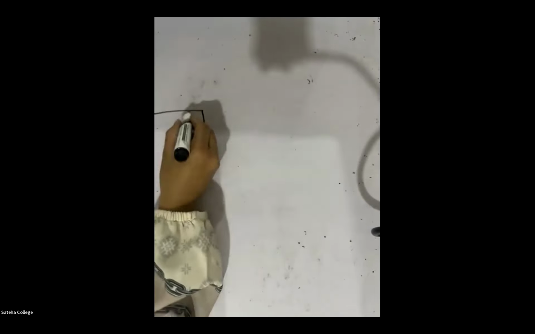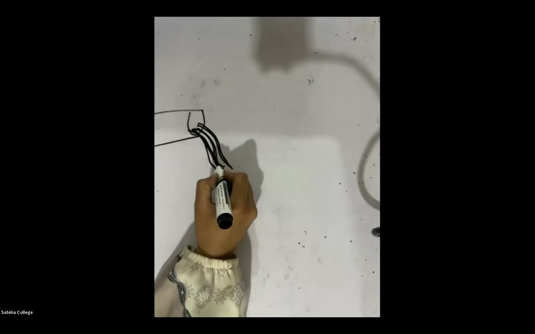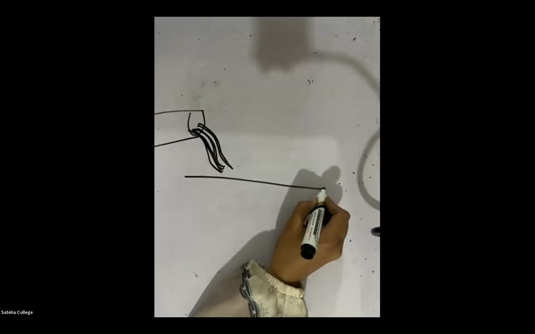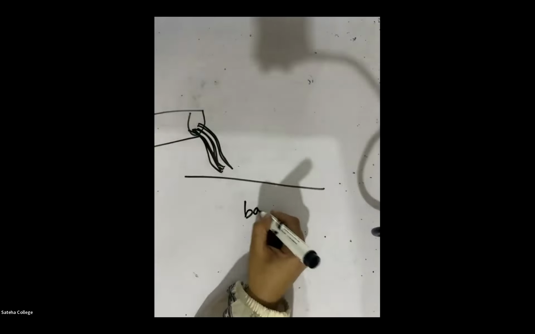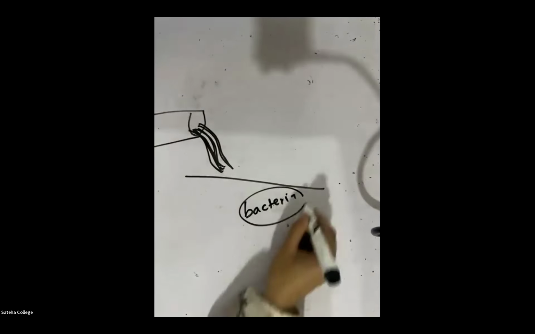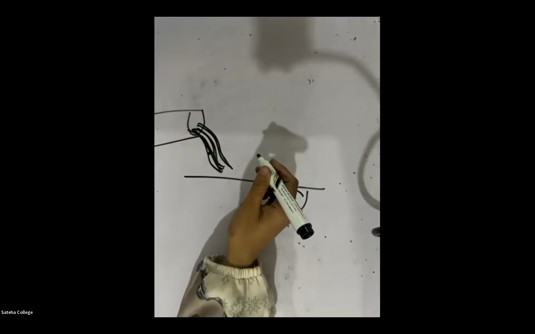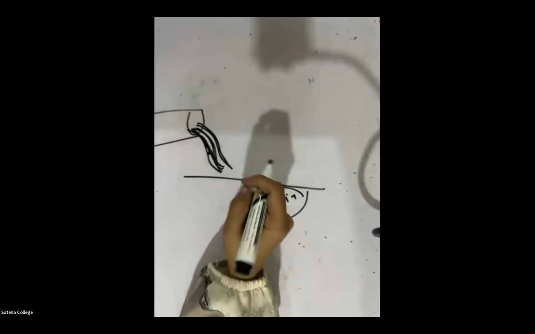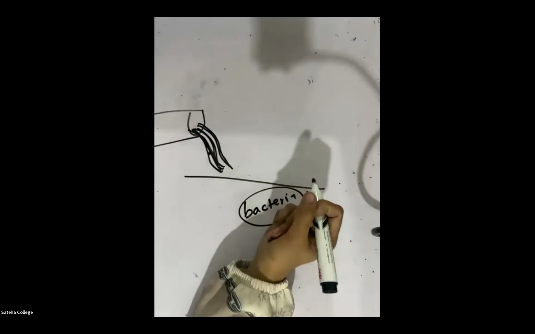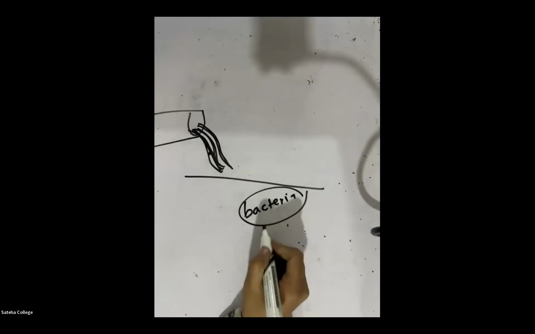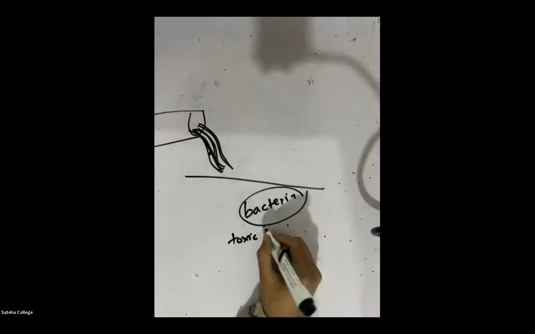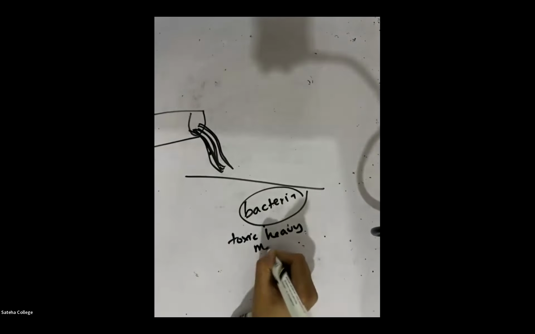These huge factories release waters which contain heavy metals, and they add certain bacteria to the water. This bacteria will decompose the heavy metals. What does the bacteria do? They will remove these toxic heavy metals from the water.